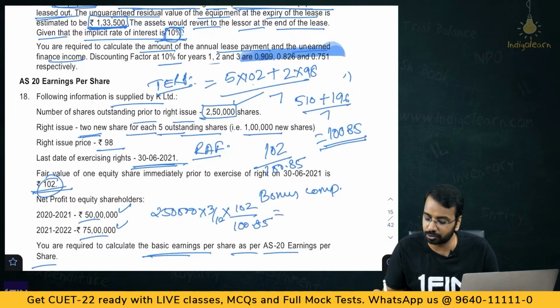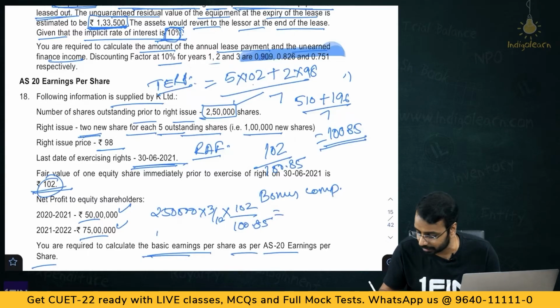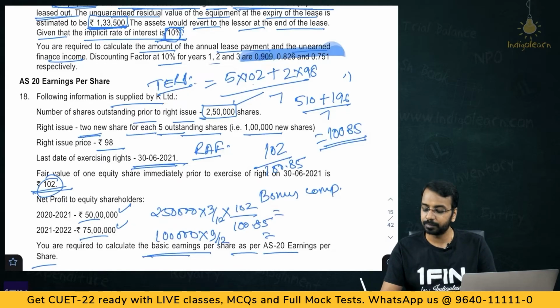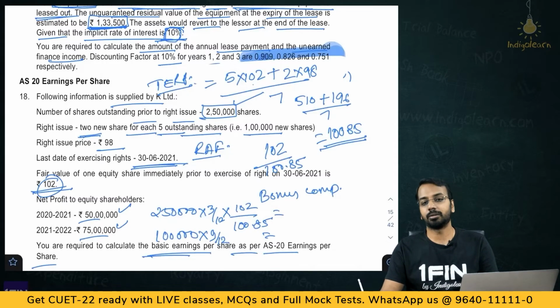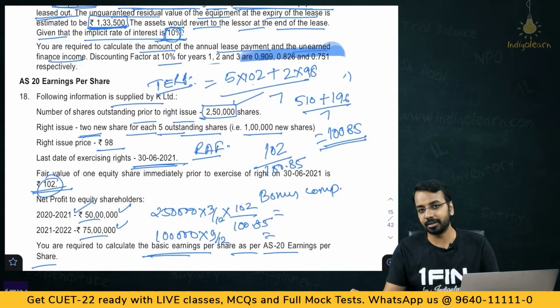Then, after the issue, you get how many shares? For every 5 you get 2 shares. So, 250 by 5 is 50,000, into 2 is 1 lakh. 1 lakh into 9 divided by 12 will give you the number of shares. Then you take the profit and divide by the number of shares, you will get the weighted average, the basic earnings per share.